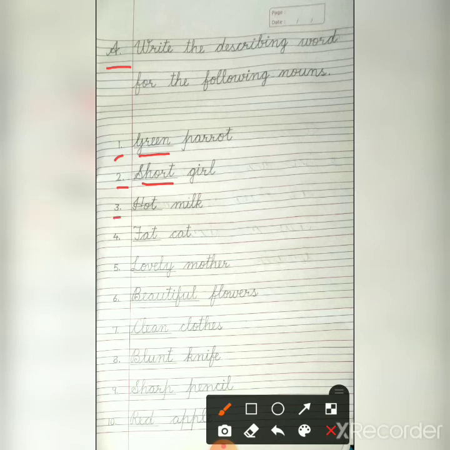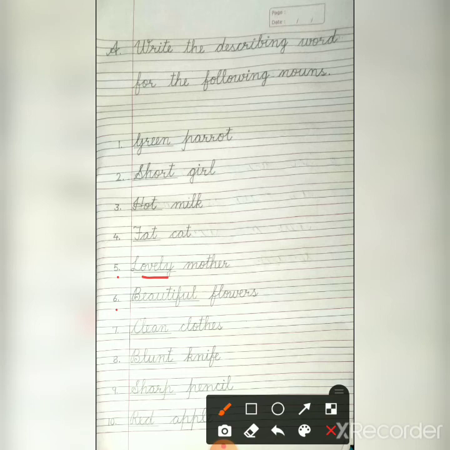Then third number, hot milk. Underline the word hot. Fourth one, fat cat. Underline the word fat. Fifth, lovely mother. Underline the word lovely.